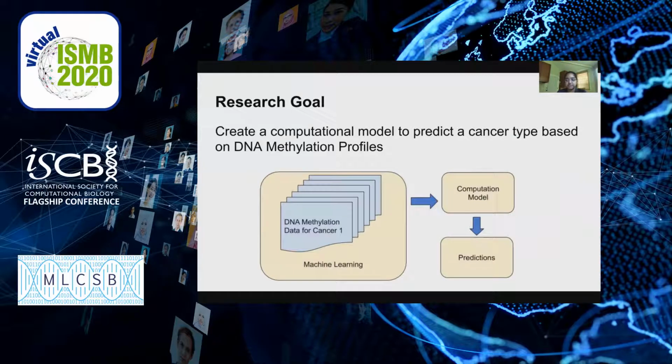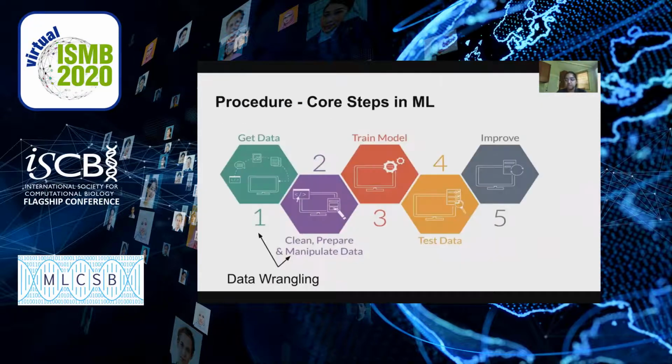The goal of my research was to create a computational model using machine learning in order to predict a cancer type based on DNA methylation profiles. Machine learning is the ability for a machine to learn patterns in data. Some of the steps involved are data preparation, building a computational model, and improving it.